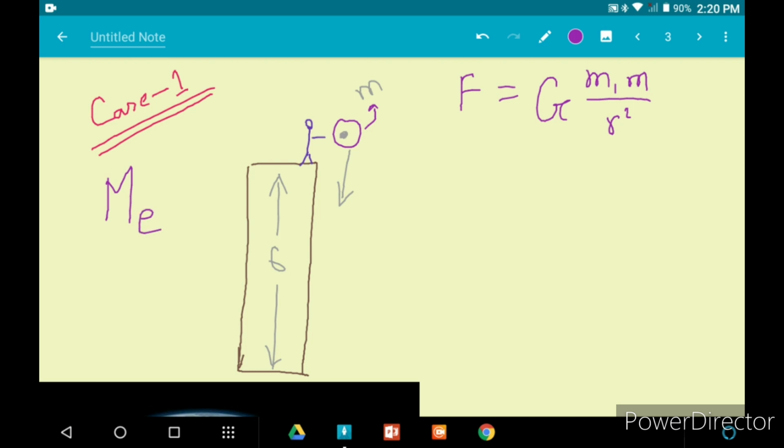If I substitute all of these values here, capital G will remain capital G because it is the universal gravitational constant. It does not change. The value of this G always remains the same. Now one of the objects is m, the mass of the ball, and the other is M_e, the mass of the earth. Now what will be the distance?